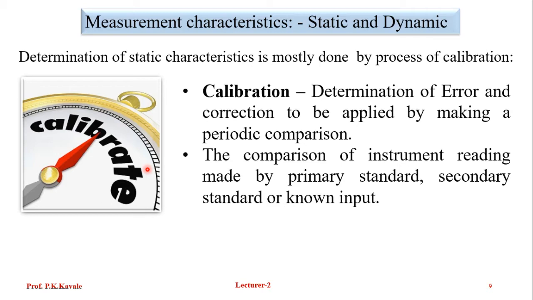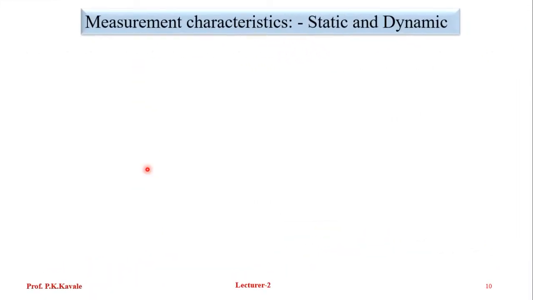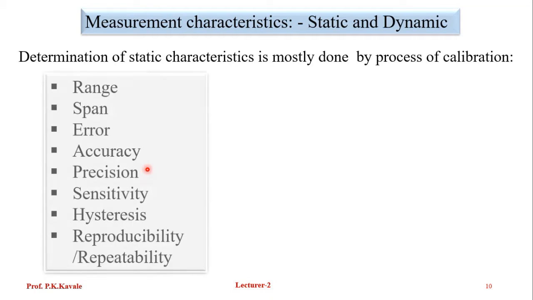Determination of error and correction to be applied by making a periodic comparison with the help of a standard, primary standard or secondary standard. The comparison of instrument reading is made with a primary standard, secondary standard or known input.